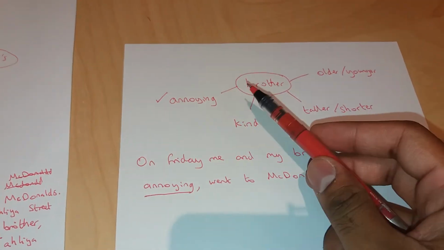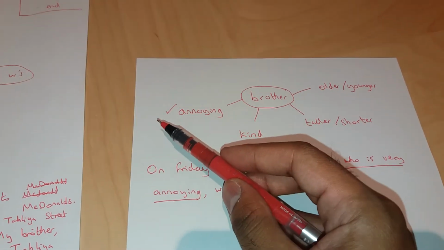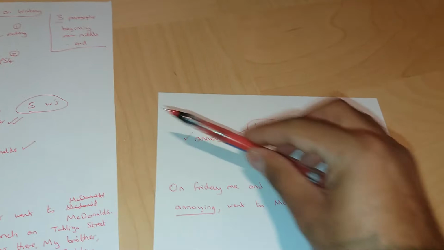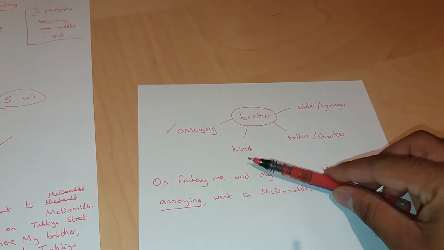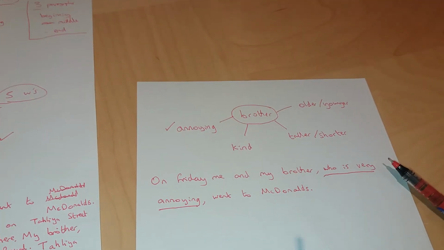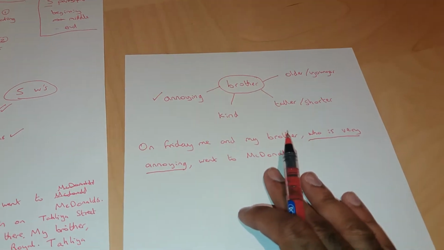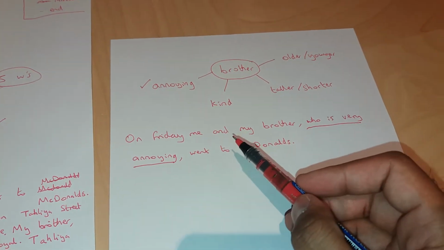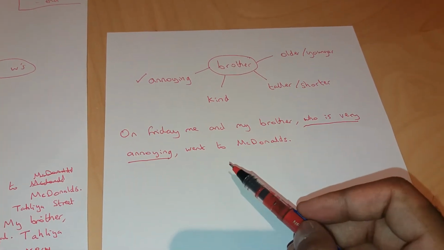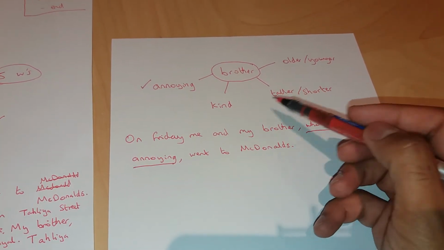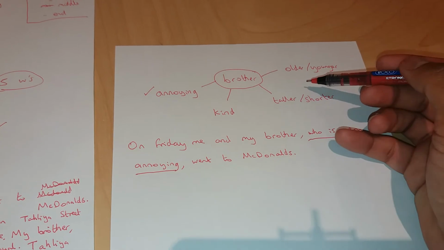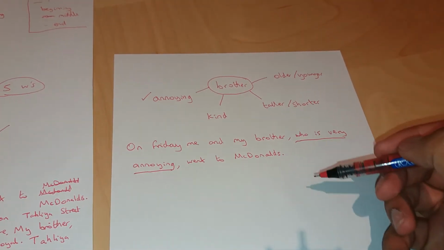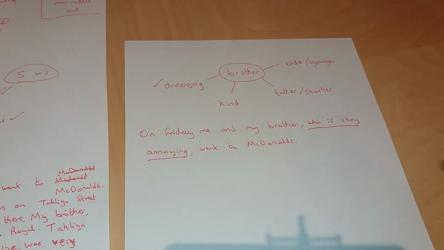Now, when you get to this stage, you don't actually need to have the 3 ticks. Okay? Perhaps it could go 3 and then 2, and then if you were to extend these out again, it would be 1. But that's obviously something for later on. For now, I'm just going to use 1 tick here. So on Friday, me and my brother, who is very annoying, went to McDonald's. Now I can talk about one of the other attributes or one of the other adjectives that describe my brother and add some extra sentences.